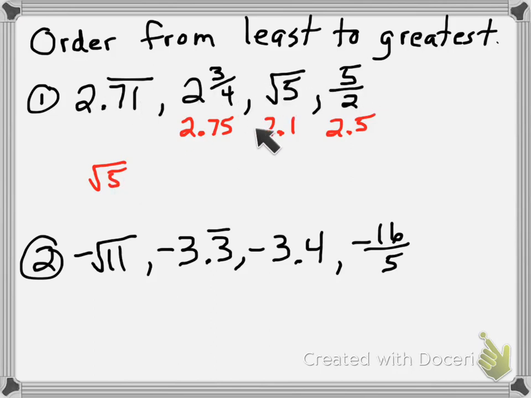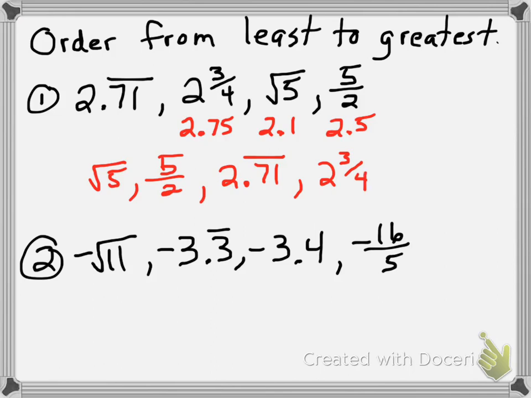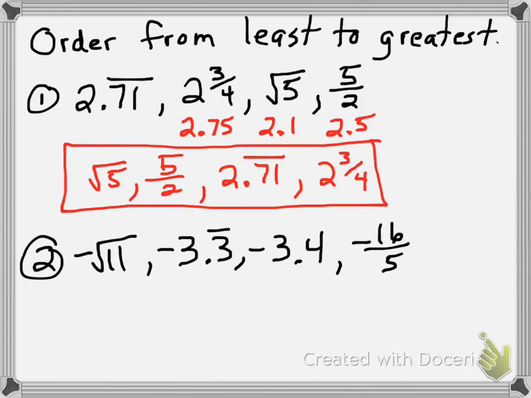So the square root of 5 is the smallest because that was 2.1. Then 5 over 2, because the 2.5 was the next smallest. Then 2.71 repeated. Now I used that one because that's the one I started with. And then the biggest was 2 3/4. So that's my answer for number 1 in order from least to greatest.